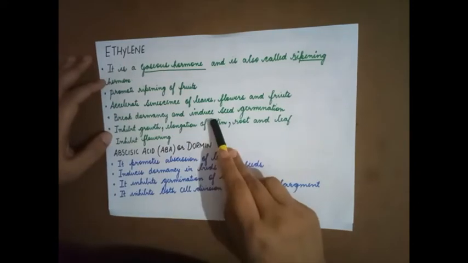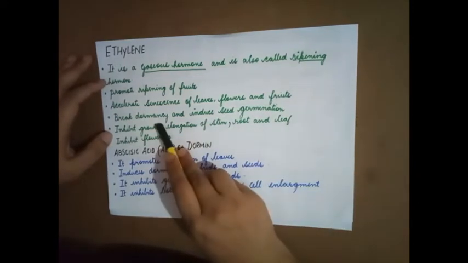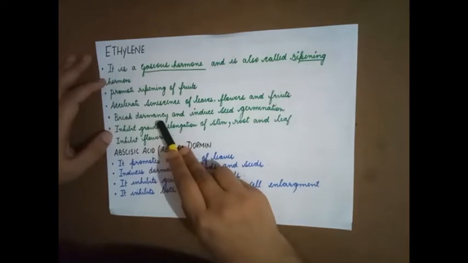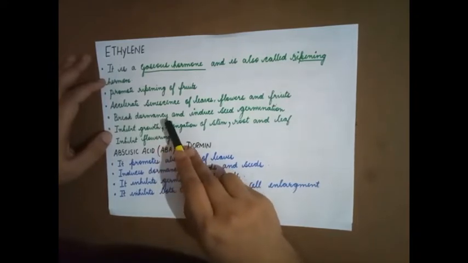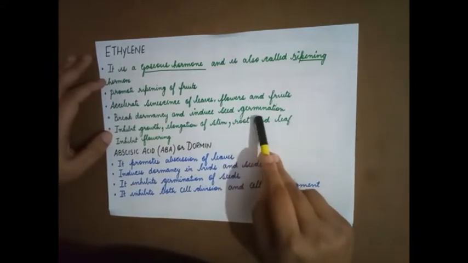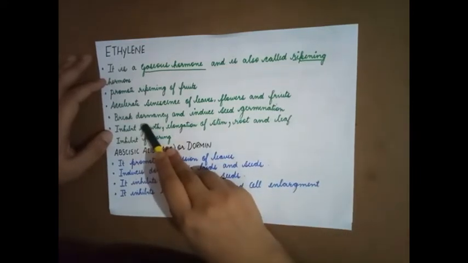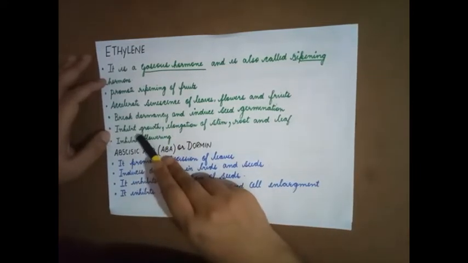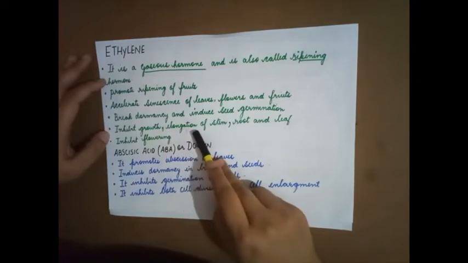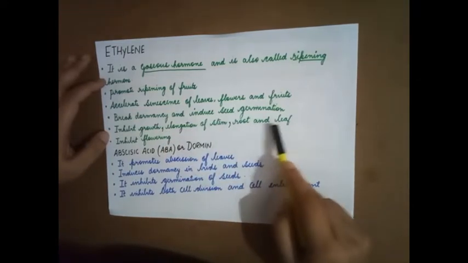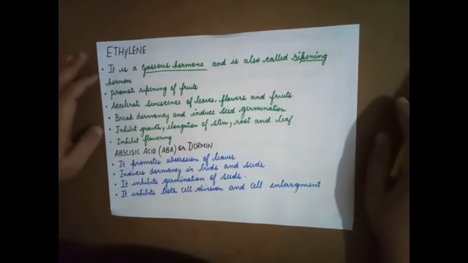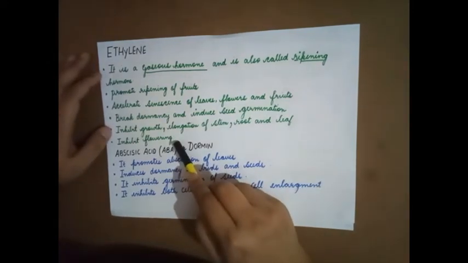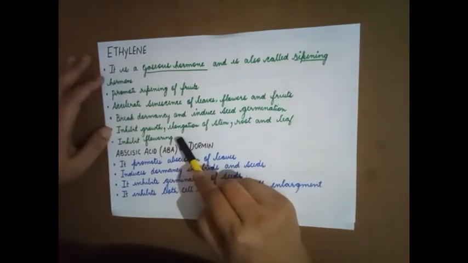Breaks dormancy and induces seed germination. I told you what is dormancy. Dormancy is nothing but the period of rest after which we see the seed germinates. So it breaks dormancy. It inhibits growth, elongation of stem, as well as root and leaf. It inhibits flowering. It does not promote flowering.